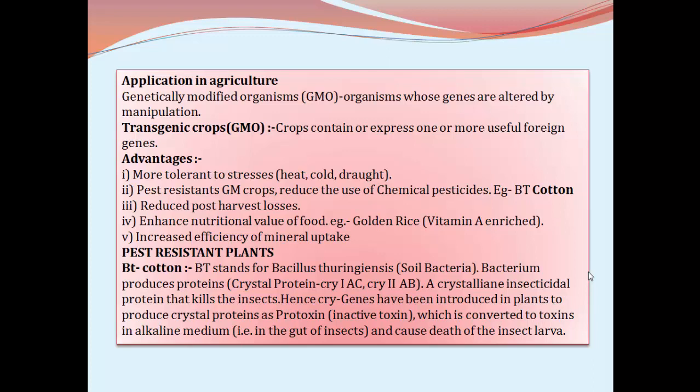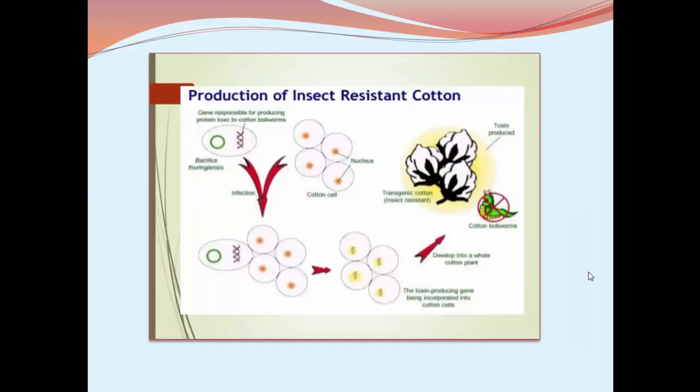Apart from cotton, even in corn, the cry genes of Bacillus thuringiensis are introduced. Here is the schematic representation to show the development of insect resistant cotton for cotton bollworms.